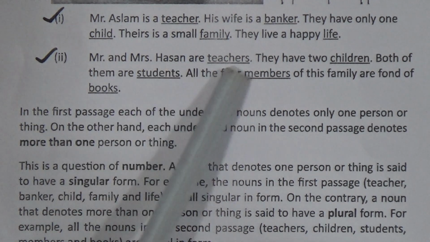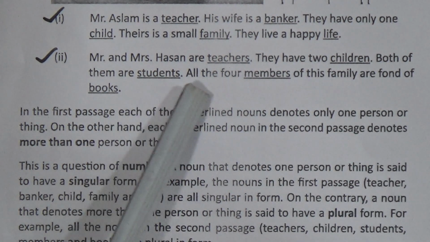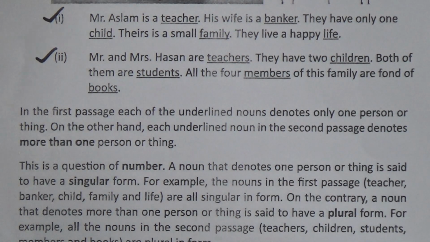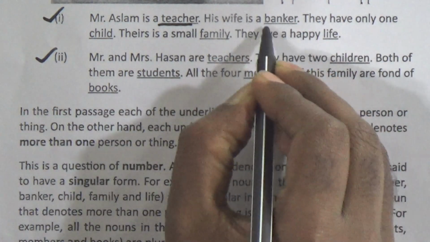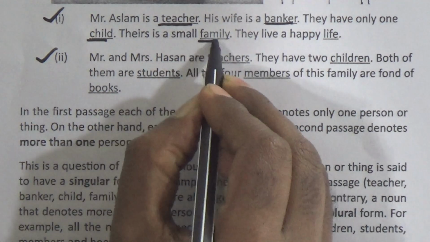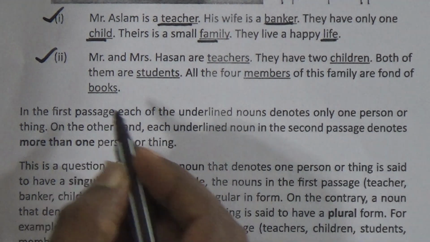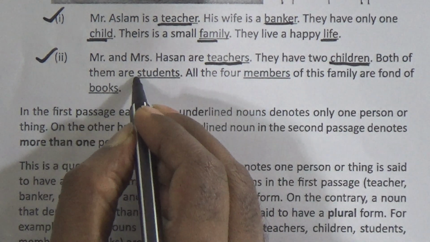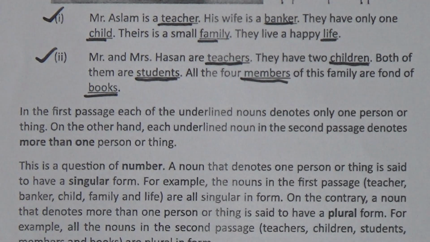Now we shall read passage number 2. Mr. and Mrs. Hassan are teachers. They have 2 children. Both of them are students. All the 4 members of this family are fond of books. Dear learners, now look at the underlined words. In the first passage we have seen teacher, banker, child, family, life. These all are related to the singular number. In the second passage we see teachers, children, students, members and books, more than 1, that means plural. These all are related to our plural numbers.